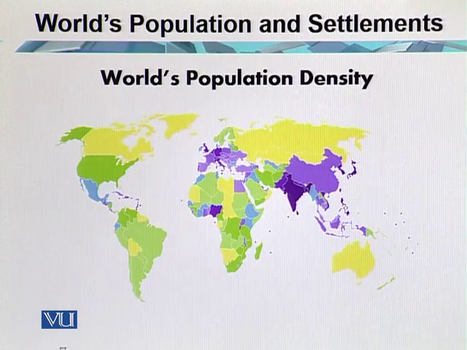Now this is a world map and it shows the human population density. So it is actually controlled by the areas which are under the human clusters.